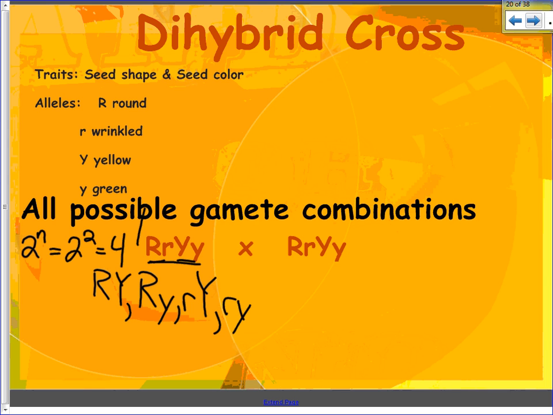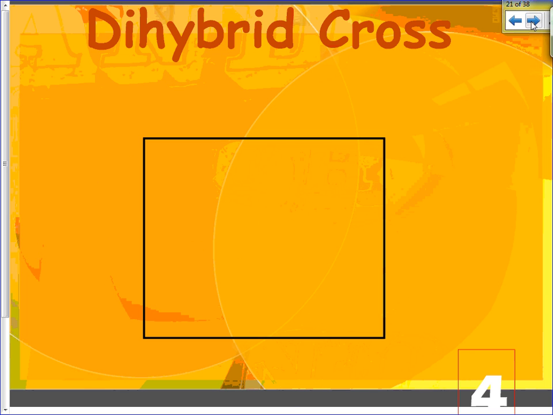Now the other parent, that'll be the same. So big R, big Y, big R, little y, little r, big Y, little r, little y. So that's the first step. The first step is getting the gametes. Once we have the gametes, we put them into our Punnett square. And now our Punnett square is going to look a little bit different because we are looking at a dihybrid cross.